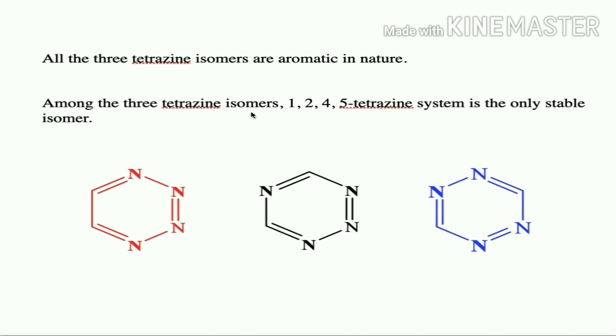Among the 3 tetrazine isomers, the 1,2,4,5 tetrazine system is the only stable isomer and it has some importance in organic synthesis. Whereas the remaining 2 isomers do not occur in nature, only computational studies have been done on these 2 isomers. So now we are going to see the most stable isomer, that is the 1,2,4,5 tetrazine system, their synthesis and their reactions.